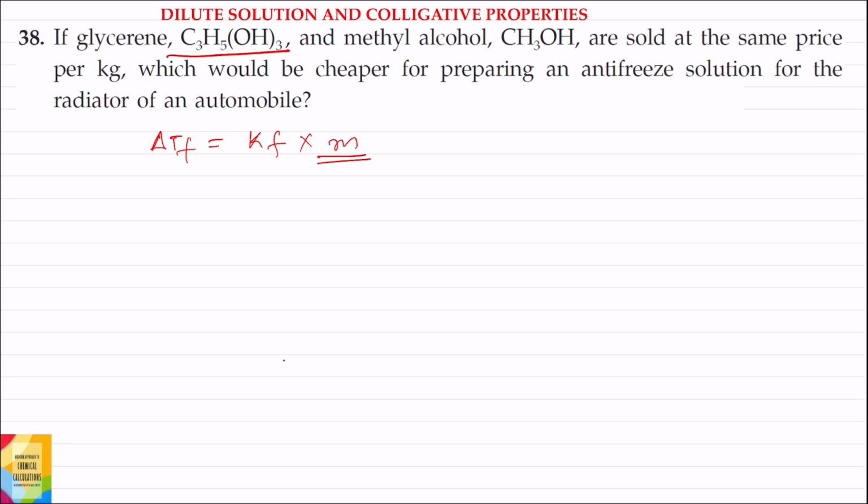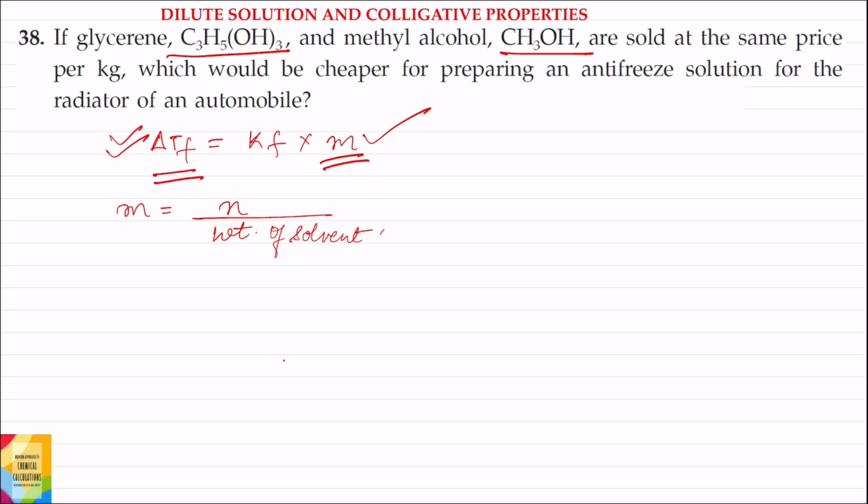Out of glycerin and methyl alcohol, the one whose delta TF value is greater will be better for preparing an antifreeze solution. Now the value of delta TF depends upon the molality of the solution. And what is the value of molality? Molality is equal to number of moles divided by weight of solvent in kg.